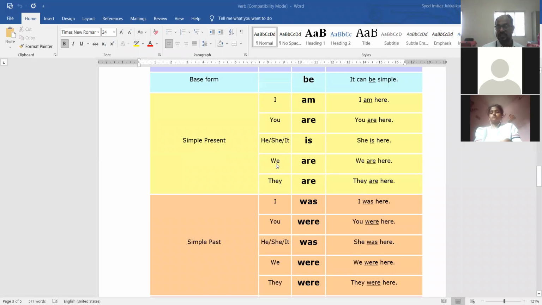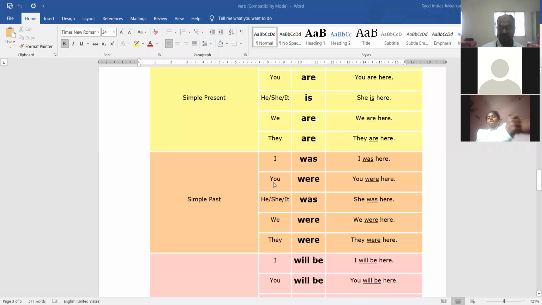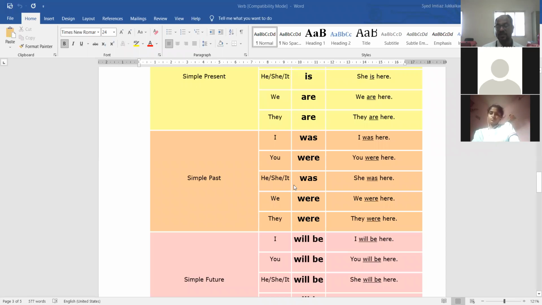If the subject is plural, then are. We are here. If the subject is third person plural, then are is used. They are here. Then if the tense is past tense, then not am, was. I was here. If the subject is plural, you, then you were. You were here. If the subject is third person but the tense is past, then was.